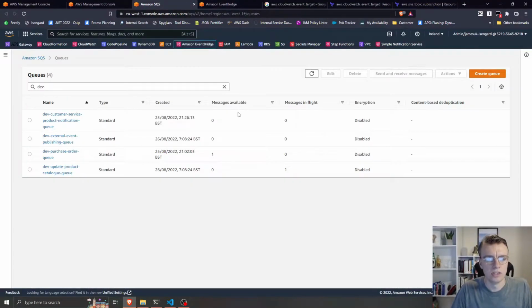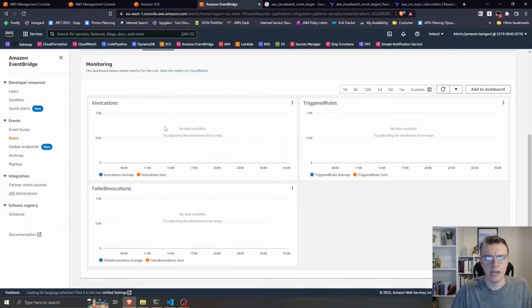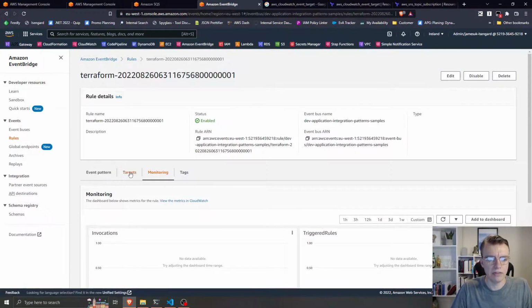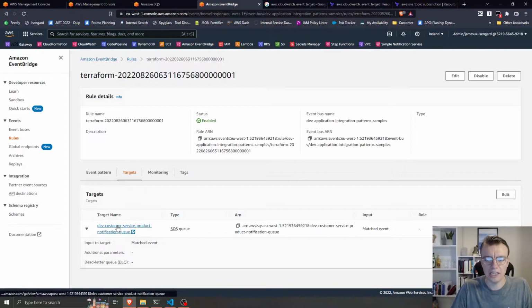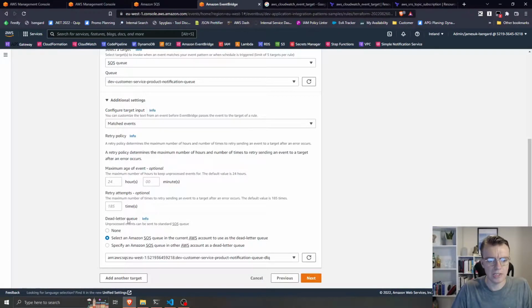So let's go and have a look at our queues again. So you see we've now got one additional queue. We've got our product notification queue and our product notification dead letter queue. And if we go and have a look at the rule in EventBridge and we have a look at this target now, if we go in here, if we edit that target, if we look down through here, you see we've got a dead letter queue specified, and we've got these selection options.